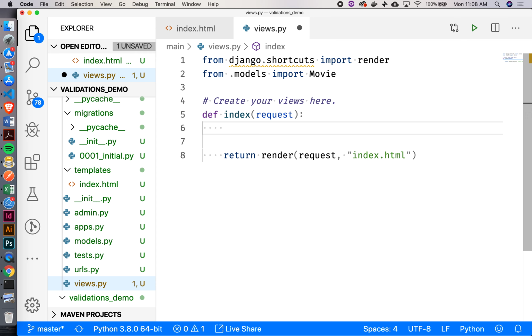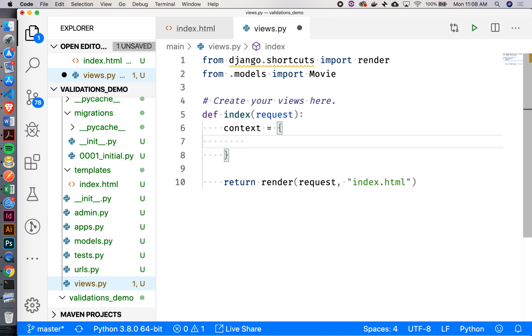So let's do this. Let's create this context dictionary that we're going to need to render the template, right? We'll say context equals a dictionary. And then I'm going to have this key of movies. And what am I going to set that equal to? Objects.all. Okay? So that should give me all of the movies that are in my database, right?